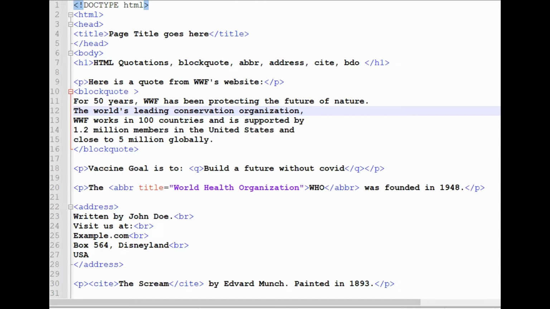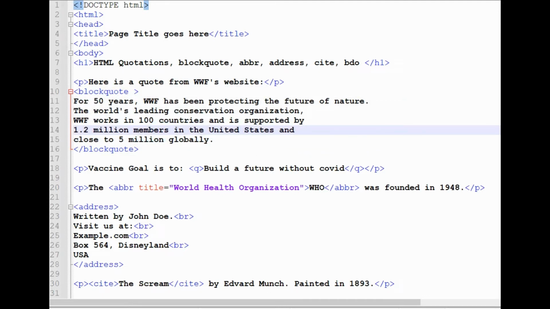So you can see that I have written one piece of code, that is first one, a block quote. So I have written here, this is a quote from WWF's website, block quote. For 50 years, WWF has been protecting the future of nature, the world's leading conservation organization. WWF works in 100 countries and is supported by 1.2 million members in the United States and close to 5 million globally. And this is a paired tag even. So this tag is closed here.